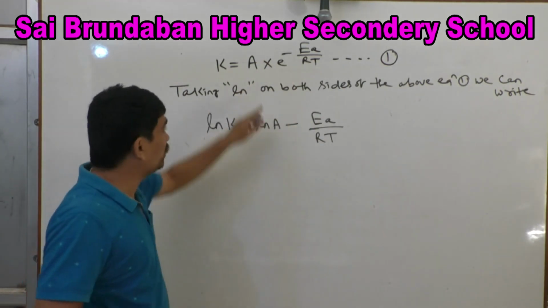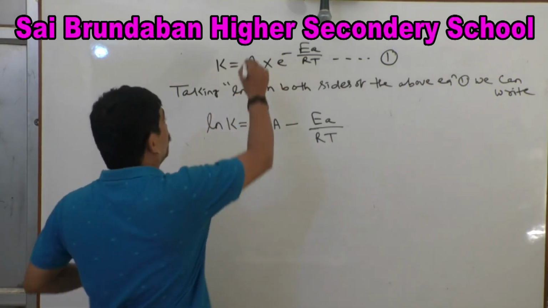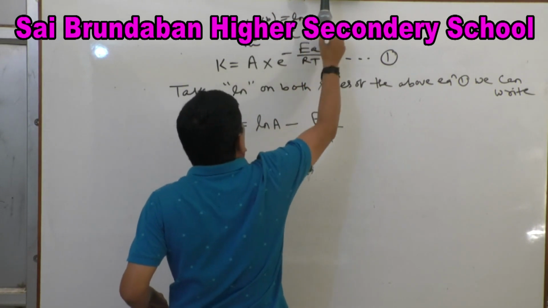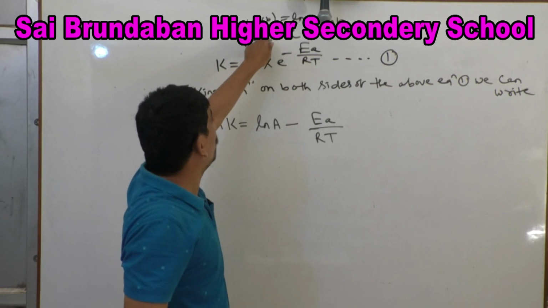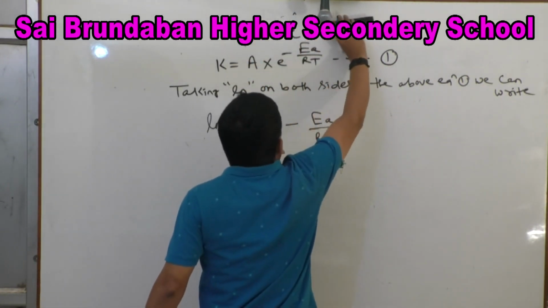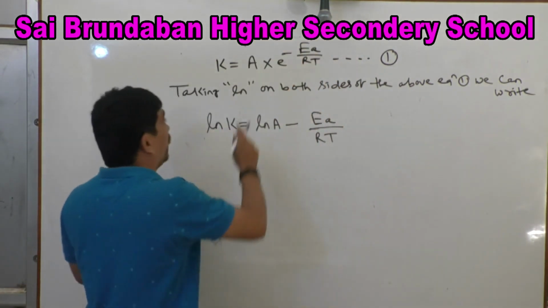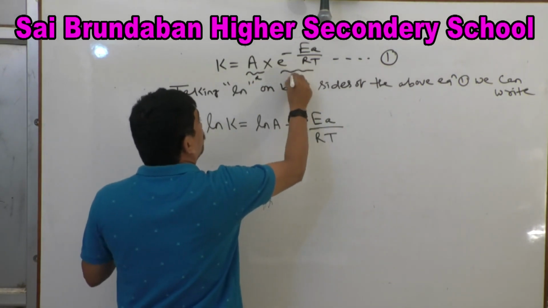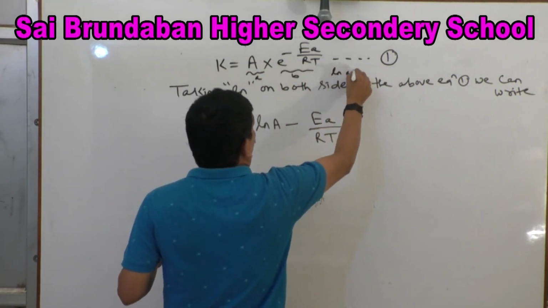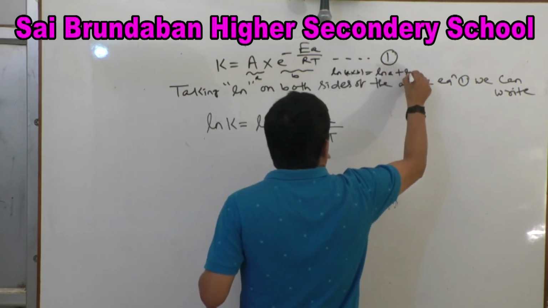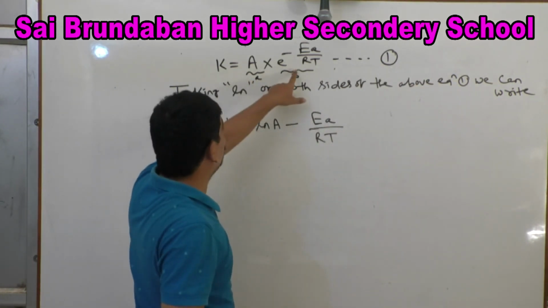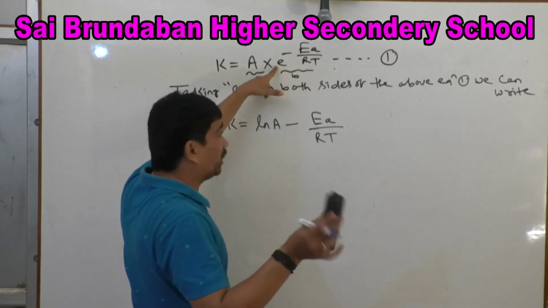Suppose this is A, and this is the B term. Then ln(A·B) equals ln A plus ln B. Similarly here, ln A plus ln B. But ln and e are inverse of each other, so that will cancel. So the remaining term is ln A minus Ea/RT.